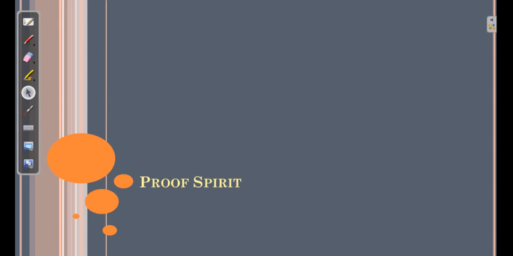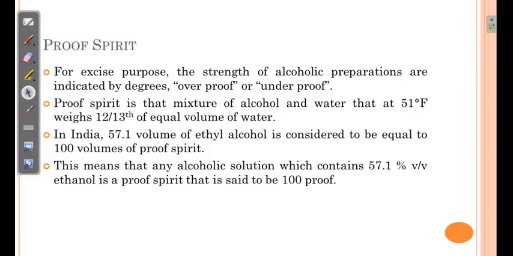Next is proof spirit. As one question was asked for proof spirit as well, we will discuss what is proof spirit and how to calculate the proof strength of provided alcohol. So for excise purpose, the strength of alcoholic preparations is normally indicated by degrees, overproof or underproof, because alcohols in India and many other countries come under excise, and the tax is collected on the basis of the proofs of alcohol present, not on the basis of volume of final alcohol.